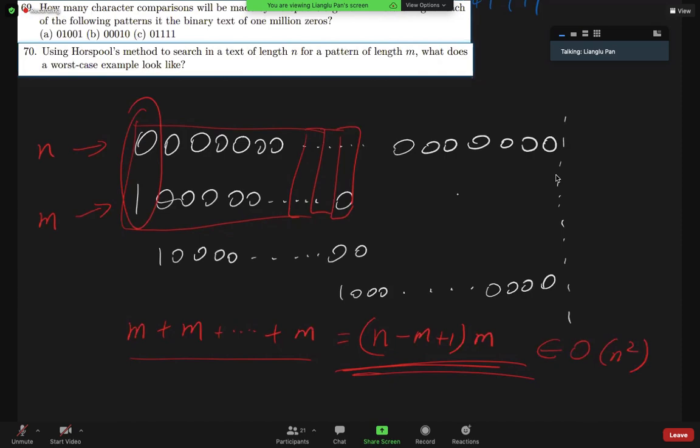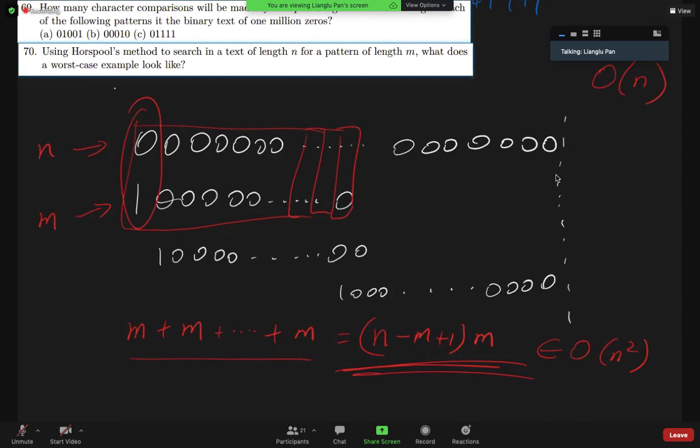But the idea is that, as we can see from today's discussion, by using the Horspool string search algorithm, it's possible that in some cases, we're going to move for more than 1 position rather than just move for 1 position. And for the average case, the Horspool string search algorithm will have a time complexity of n. So it's a linear time string search algorithm.